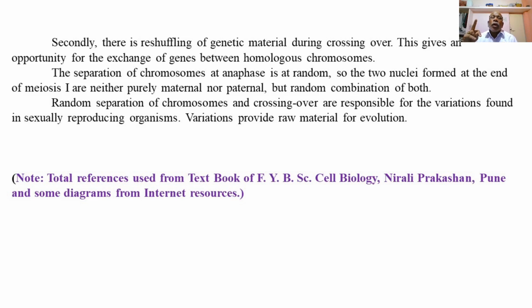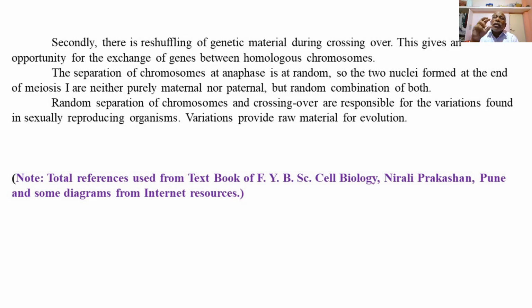The first significance of meiosis is the formation of haploid gametes at the end of the second meiotic division, which is responsible for maintenance of the diploid chromosome number from one generation to the next, because the two haploid gametes, male and female, of a species fuse to form a diploid zygote with the same parental diploid chromosome number.